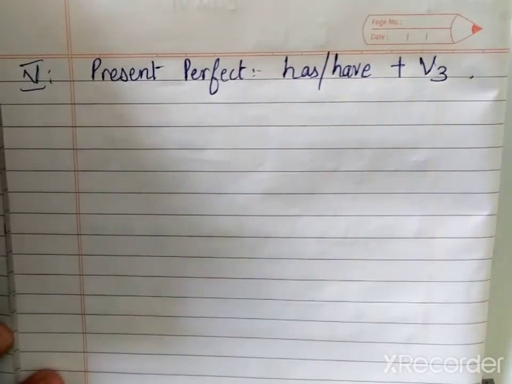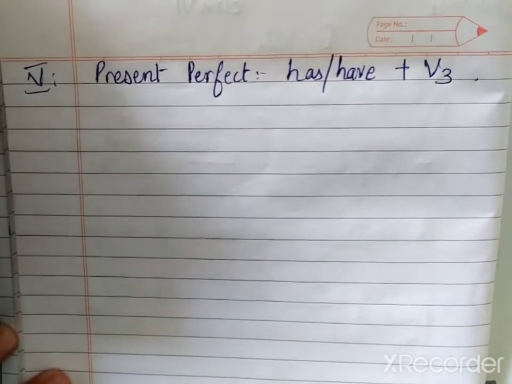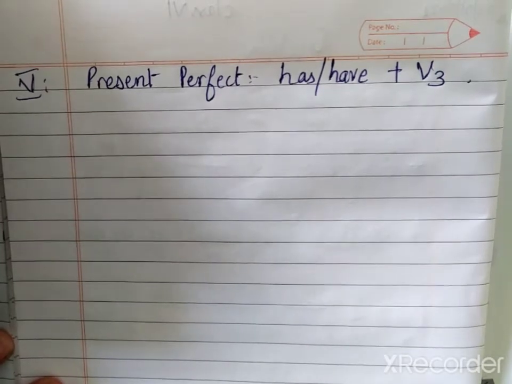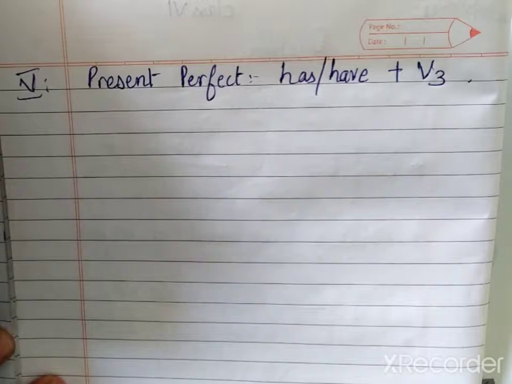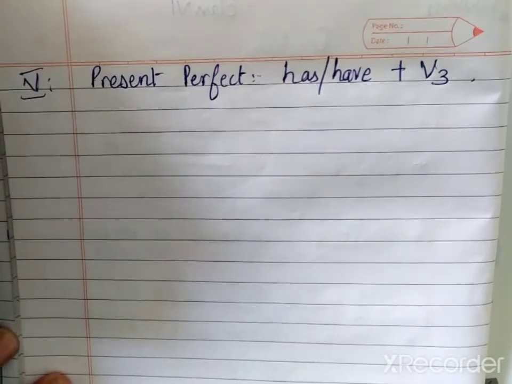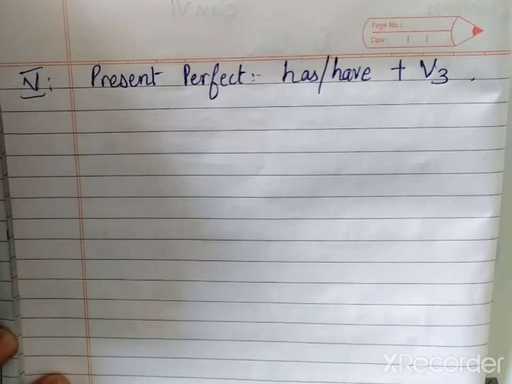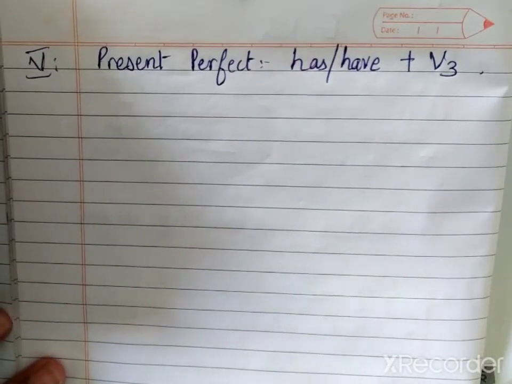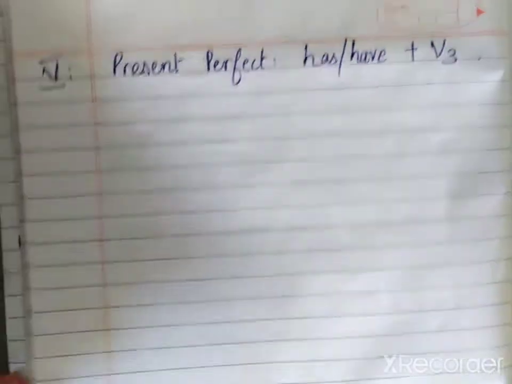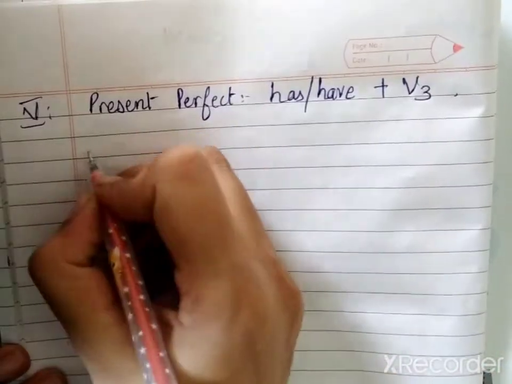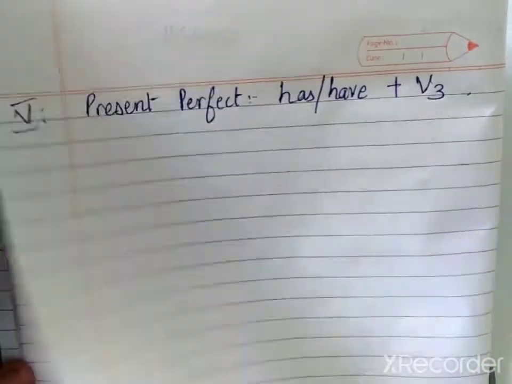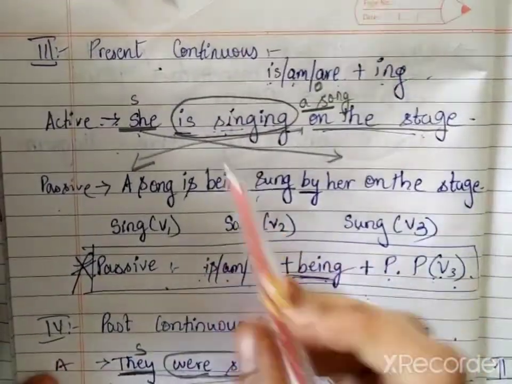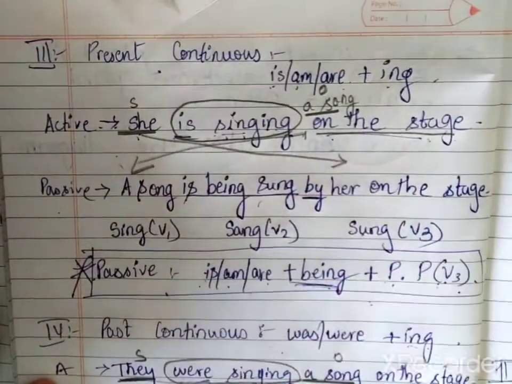Now students, as I said, in present tense you have 4 tenses, in past tense also you have 4 tenses. So we have covered till now 2 tenses for each, present tense and past tense. Now the third one will be starting, present perfect. Let us take a simple example that we were continuing. What was it? She is singing a song on the stage.